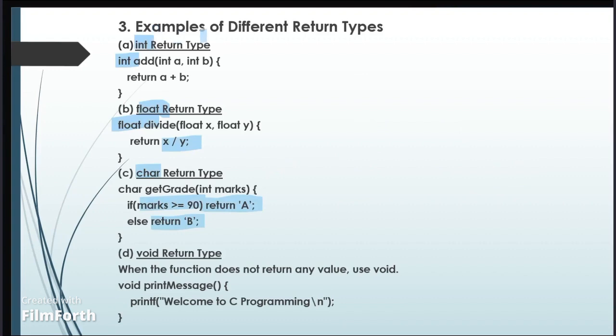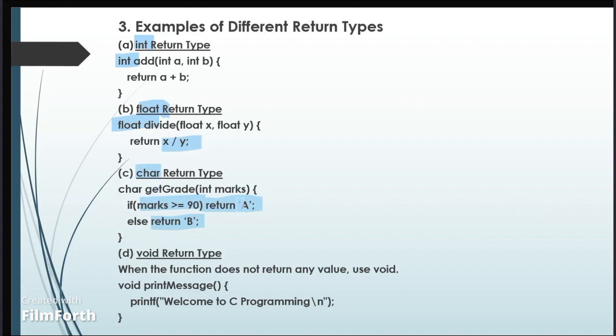Next, we take an example of different return types. Here int is the return type, and it adds and returns an integer value. Here float returns a floating point number; it divides and gives the answer.